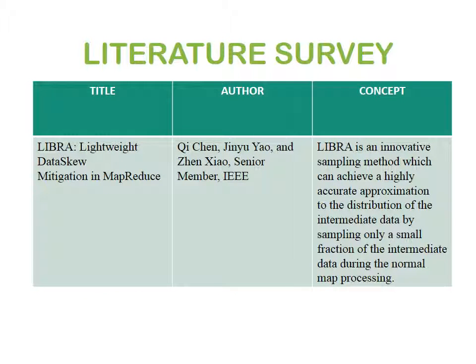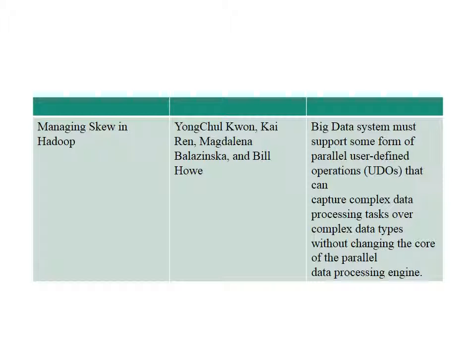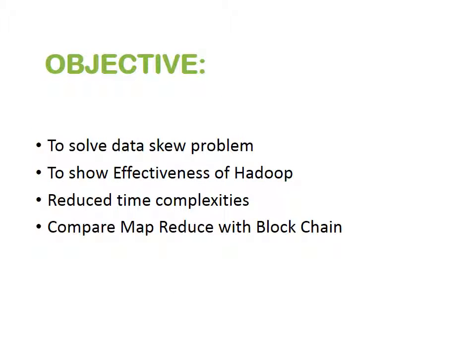Literature survey. Our first paper that we studied was Libra, Lightweight Dataskew Mitigation in MapReduce. The second is MapReduce, Simplified Data Processing on Large Clusters. The third is Managing Skew in Hadoop. Objective: to solve the Dataskew problem, to show the effectiveness of Hadoop, reduce time complexities, and compare MapReduce with blockchain.